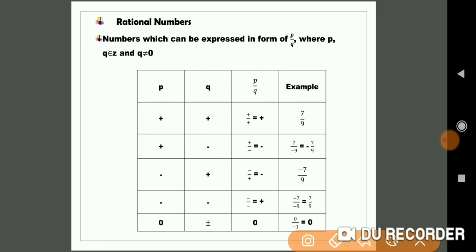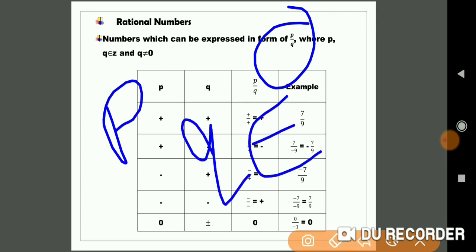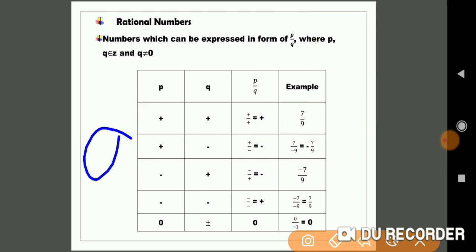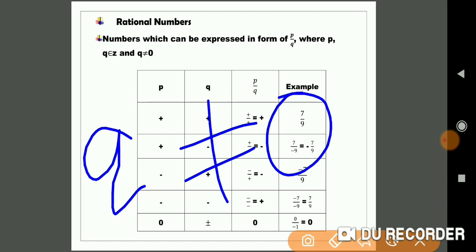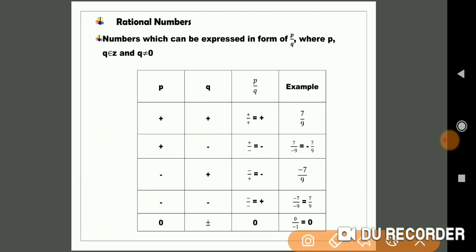So here we enter the real topic, that is rational numbers. Rational numbers, ಭಾಗಲಬ್ಧ ಸಂಖ್ಯೆಗಳು, are numbers which can be expressed in the form of p by q, where p and q belong to Z and q is not equal to 0. ಯಾವ ಸಂಖ್ಯೆಗಳು ನಾವು p by q ರೂಪದಲ್ಲಿ ಬರೆಯಲು ಸಾಧ್ಯವೋ ಮತ್ತು p ಮತ್ತು q ಗಳು ಇಂಟೀಜರ್ಸ್‌ಗೆ ಸೇರಿದ್ದು, ಅಂದರೆ ಪೂರ್ಣಾಂಕಗಳಿಗೆ ಸೇರಿದ್ದು, ಮತ್ತು ಇಲ್ಲಿ q is not equal to 0, that is very important. ಸೊ ಈ ರೀತಿ ಇರುವಂಥ ಸಂಖ್ಯೆಗಳಿಗೆ ನಾವು ಭಾಗಲಬ್ಧ ಸಂಖ್ಯೆ ಎನ್ನುತ್ತೇವೆ.